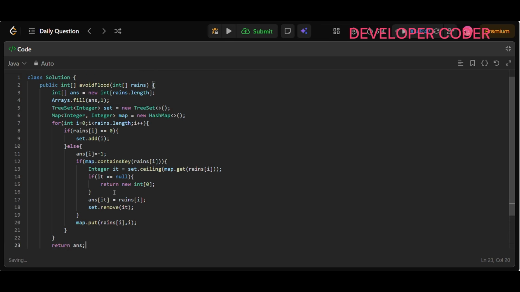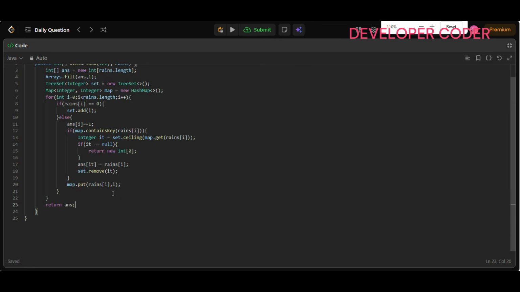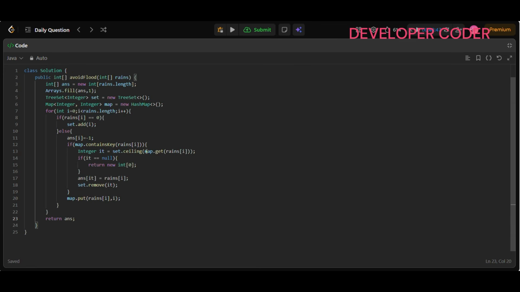Okay, so this is the code for this one, that's it. I will add the comments for each line in my GitHub, so you can check the code with comments from there. And the time complexity for this problem is going to be O(n log n).